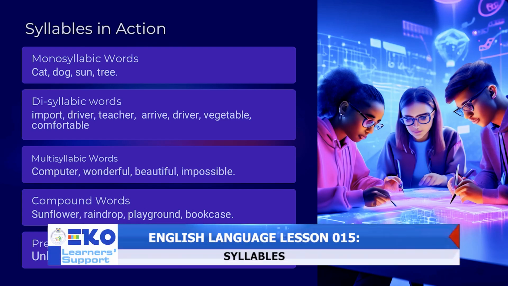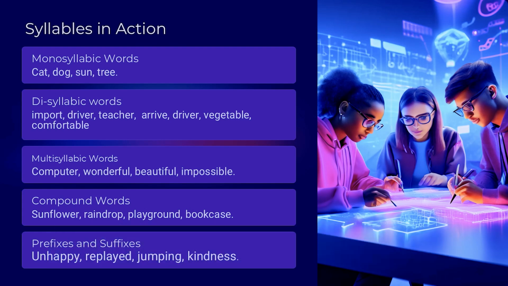Let's look at examples of the monosyllabic words. We have cat, dog, sun, tree. What that means is that we have only one syllable in each of the words. From the word mono, mono means one, which means one syllable. Disyllabic, which is also the same thing as bisyllabic, that is two-syllable words. Import, driver, teacher, arrive. All these are examples of two-syllable words.